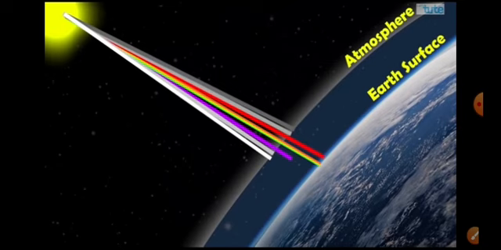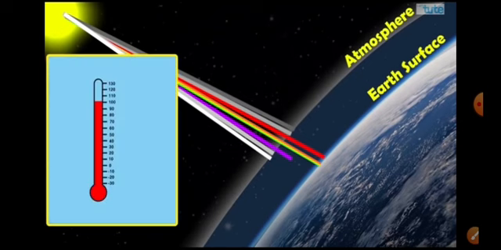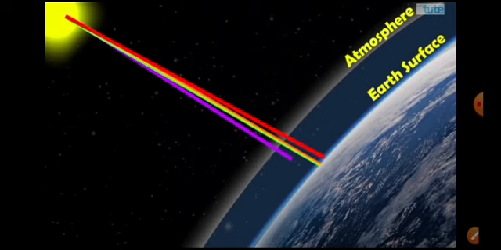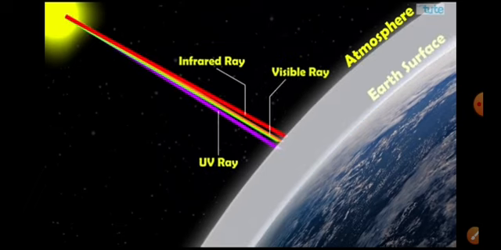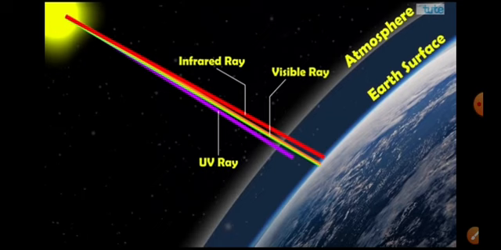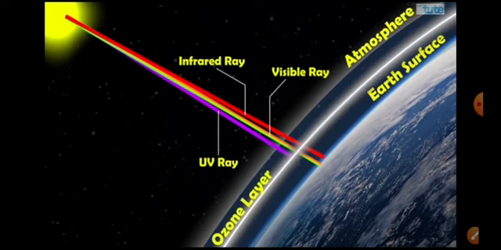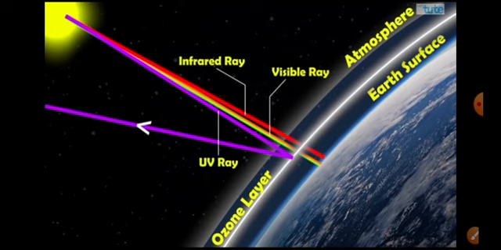The radiation coming from the sun falls on the atmosphere and the Earth's surface. Some of the radiation is absorbed by the atmosphere, and some of the visible rays, ultraviolet rays and infrared rays come to the Earth. In between, in the atmosphere, some of the radiation is taken out, and we have an ozone layer. The ultraviolet rays are reflected by the ozone layer. So only the infrared and visible radiation come through.